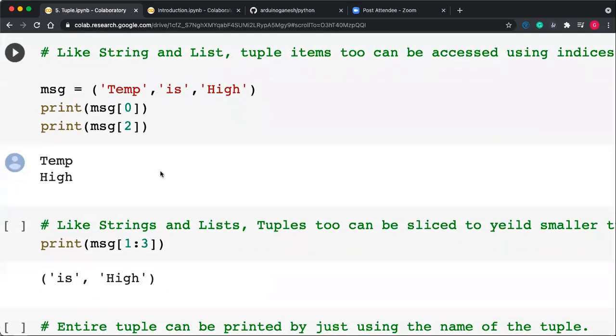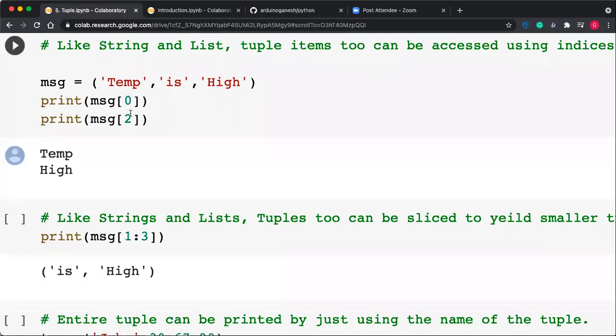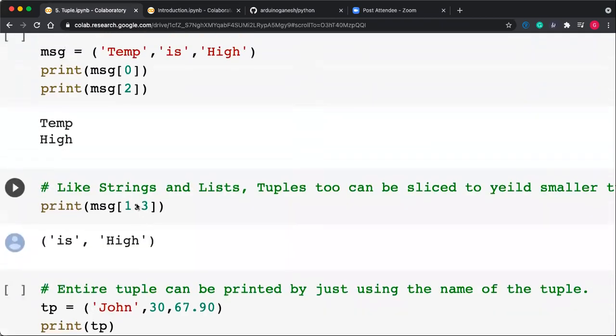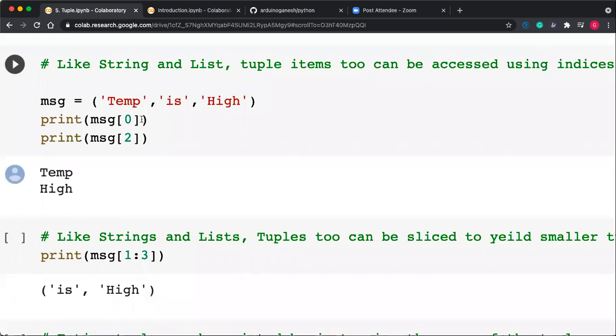There are multiple ways of creating tuples. Accessing a tuple is very similar to accessing a list, using its index. Negative indexing is also valid. Only modifying a particular item is not valid here. It means you can't do message of 0 equal to 2. It will give an error.